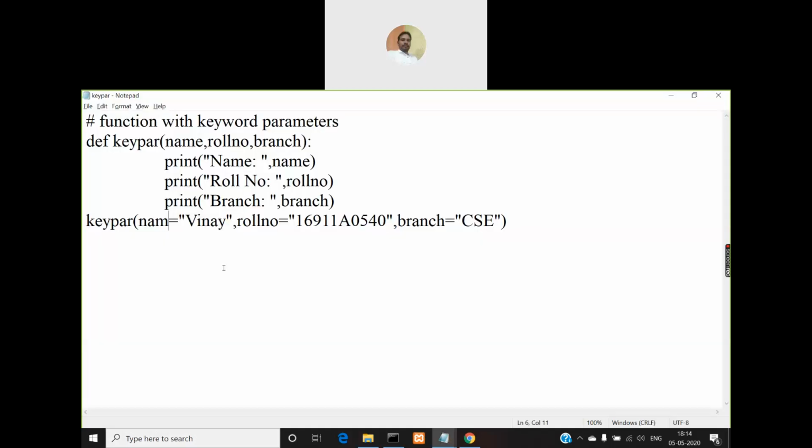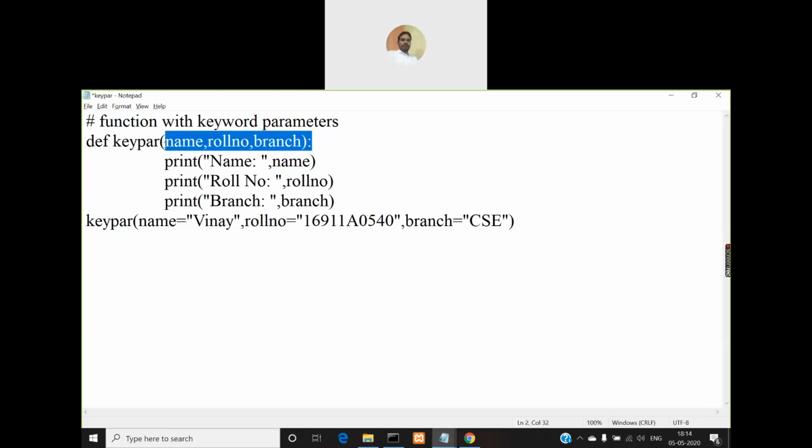So I hope you understood, right? Whatever parameter name you have mentioned during the definition of this function, key pair, when you are making a call to that function, it must be exactly matching here. The first parameter is name, so the first keyword must be name only. Exactly, it must match with case and letters. The second keyword is roll number, so the same keyword must be used here. You cannot change it to something else. If you want to change it, you have to change it here first, and then make the change when you make a call.